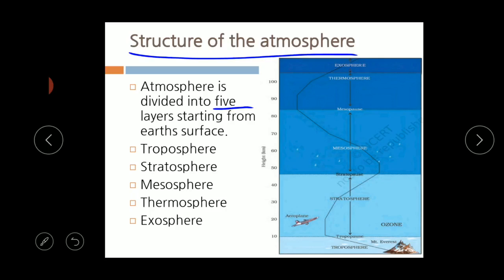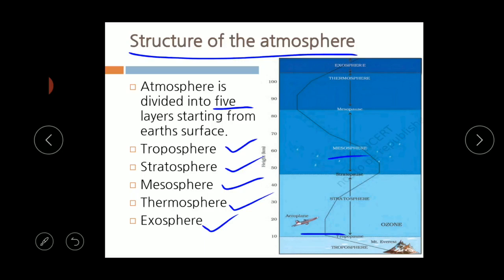The first is the troposphere. The second is the stratosphere. The third one is the mesosphere, the fourth one is the thermosphere, and the fifth one is the exosphere. See here, children, from the earth's surface, that is the troposphere, where human beings live and where all the things happen on the surface of the earth.